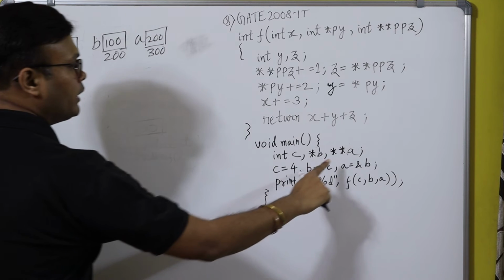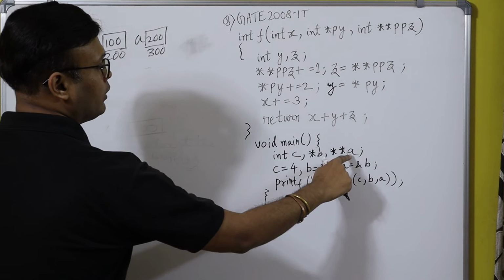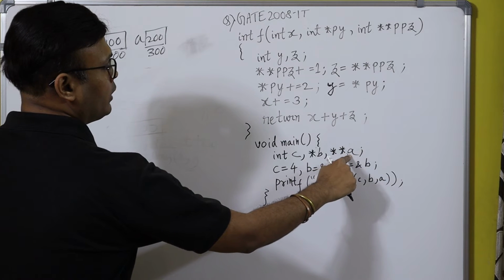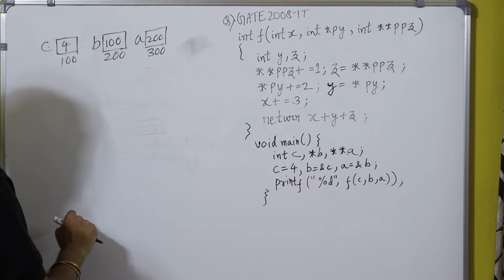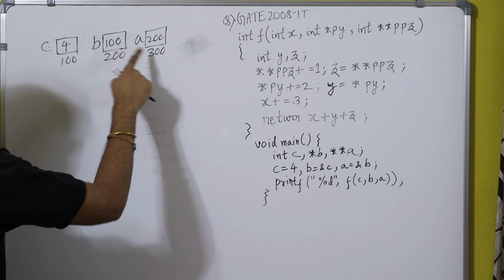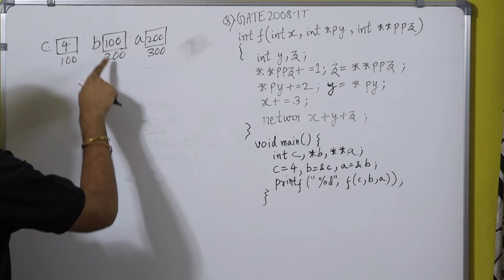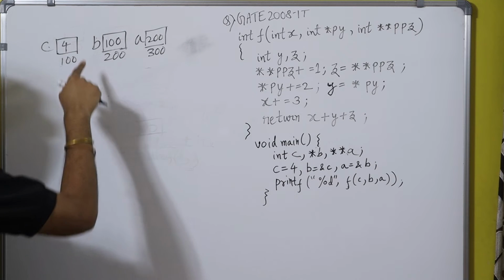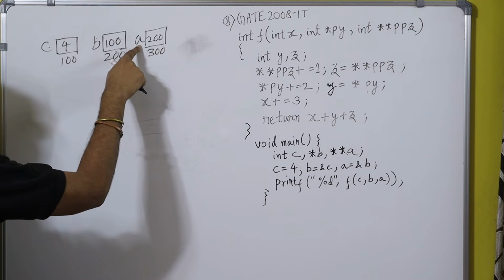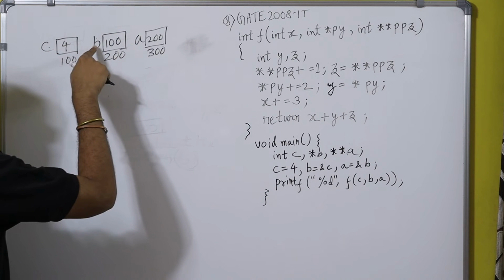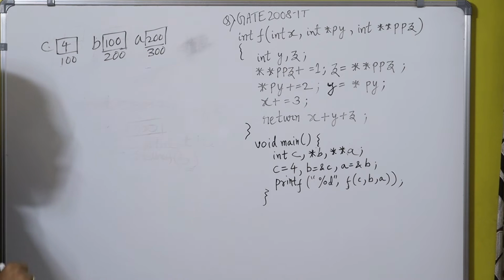That's why here it is written as int star star A. It means A is a pointer to the pointer. A contains the address of the pointer. B is a pointer because B contains the address of C, and A is a pointer to the pointer because A contains the address of the pointer. B is a pointer, and A contains the address of B, that is 200.